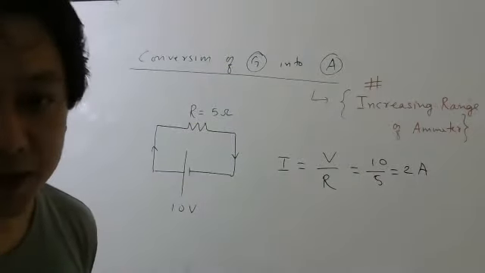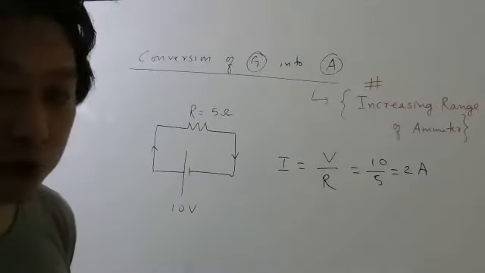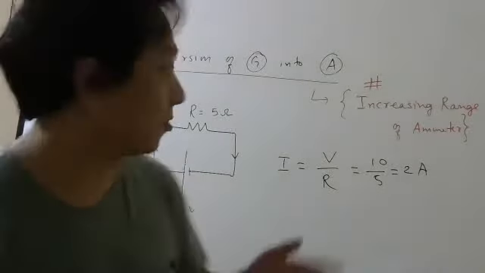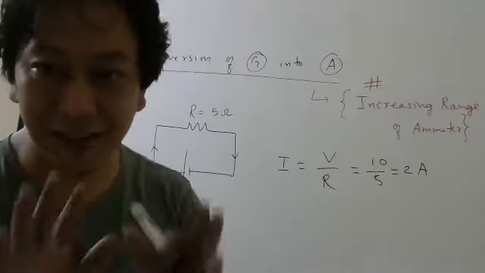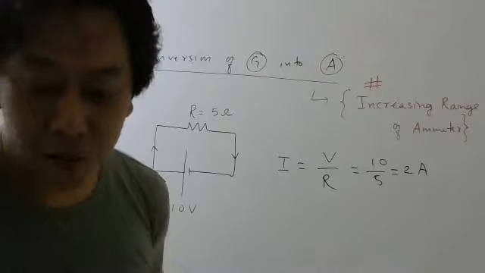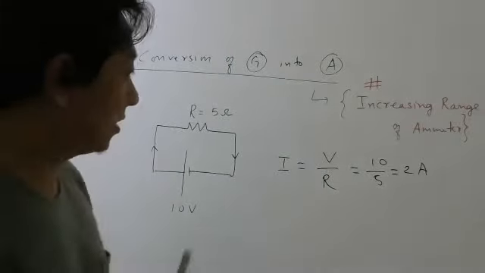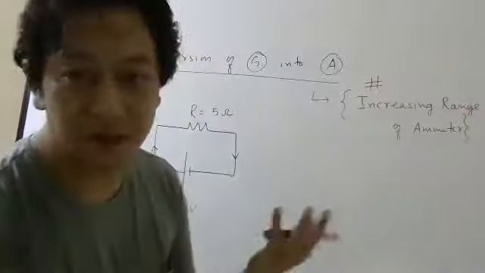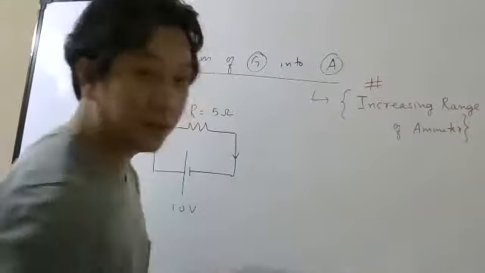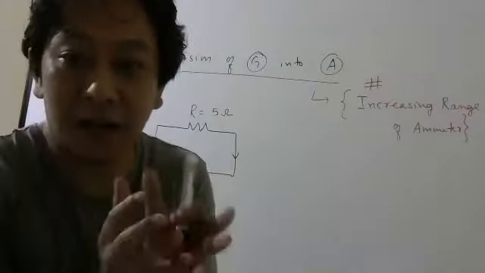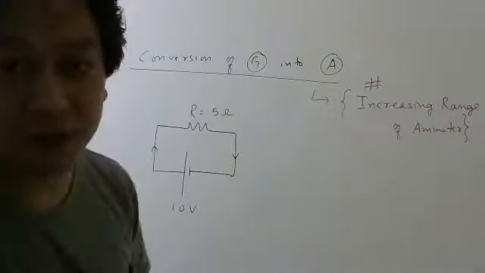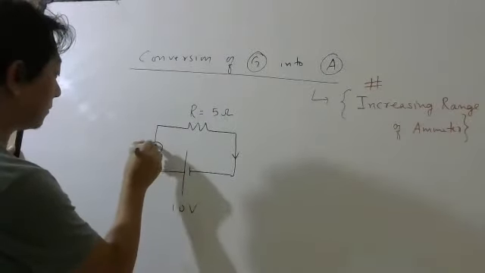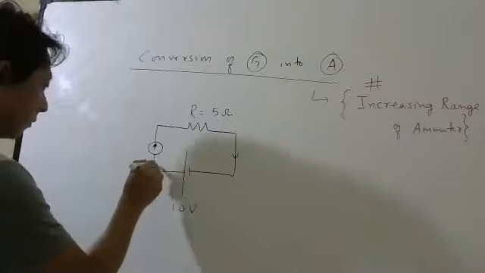V by R, correct. Now, suppose you don't know Ohm's law, but you have a galvanometer, let us say. Since you don't know Ohm's law, you can't calculate it. But you have a current measuring device, the galvanometer. So what you do, you put the galvanometer here.